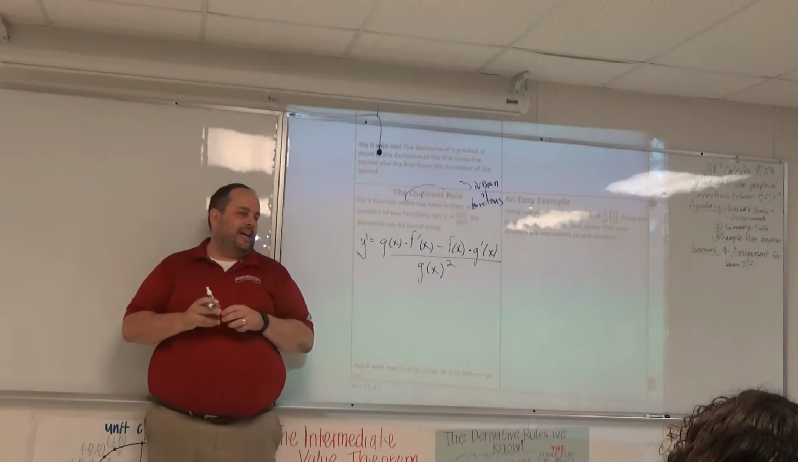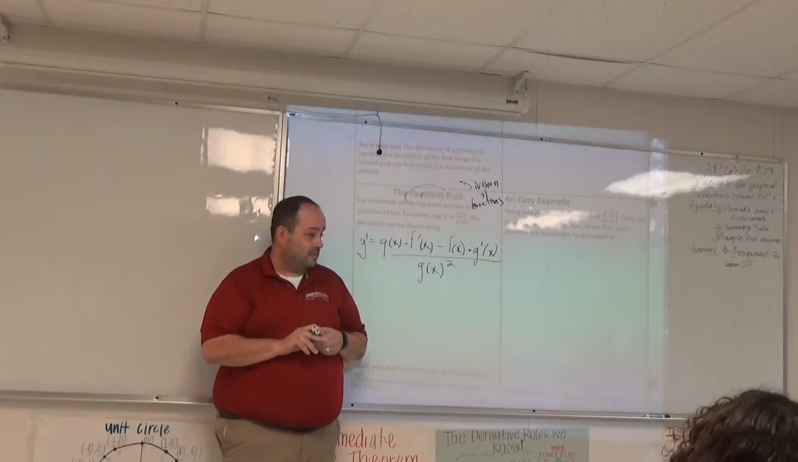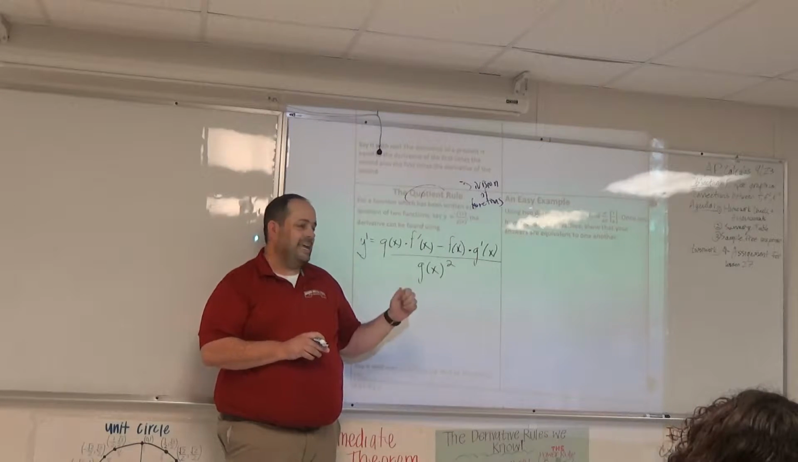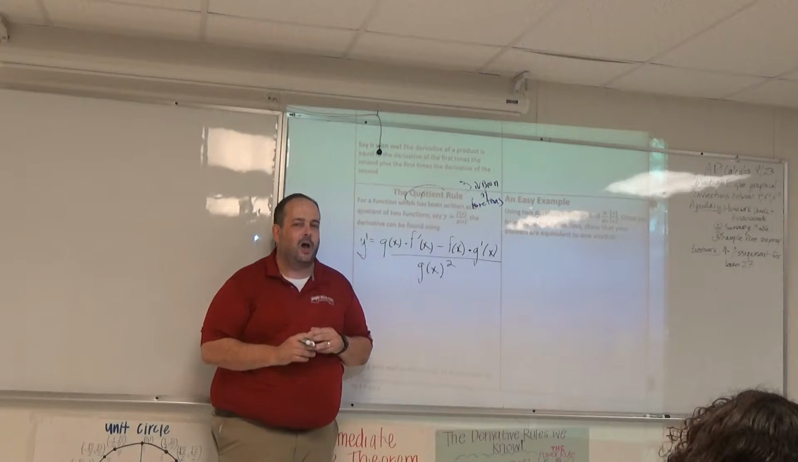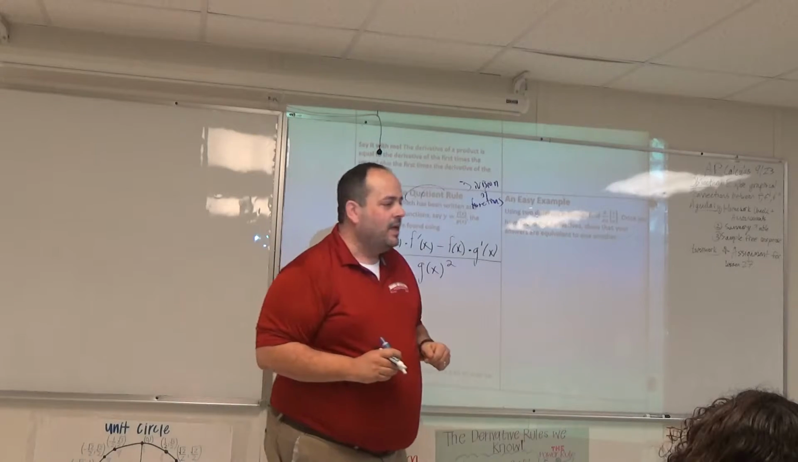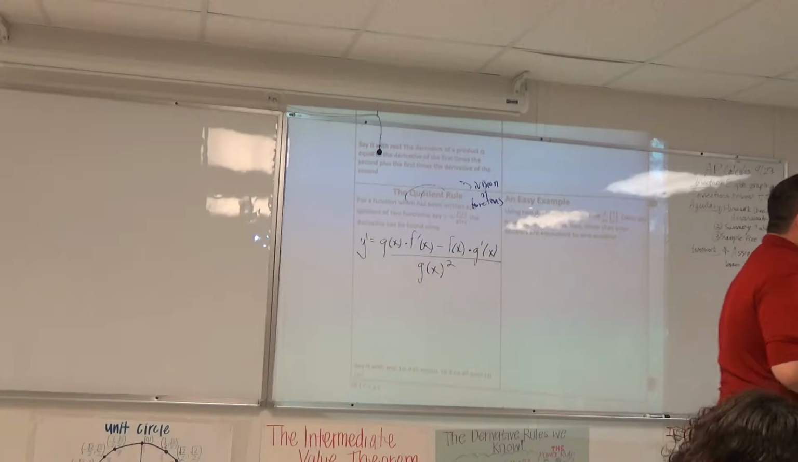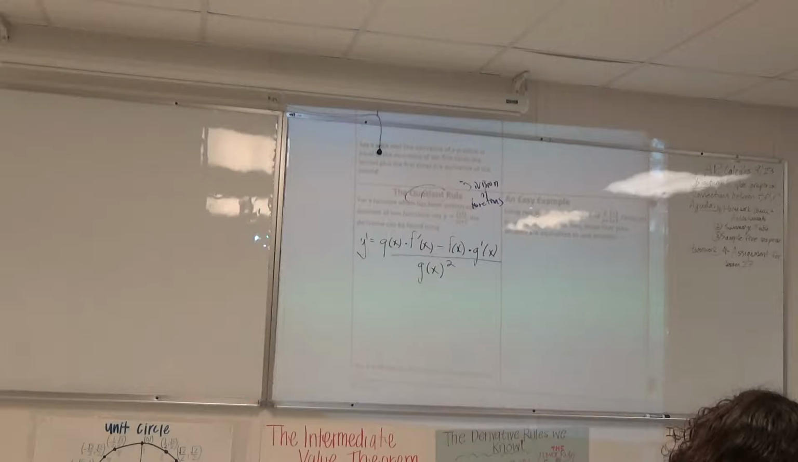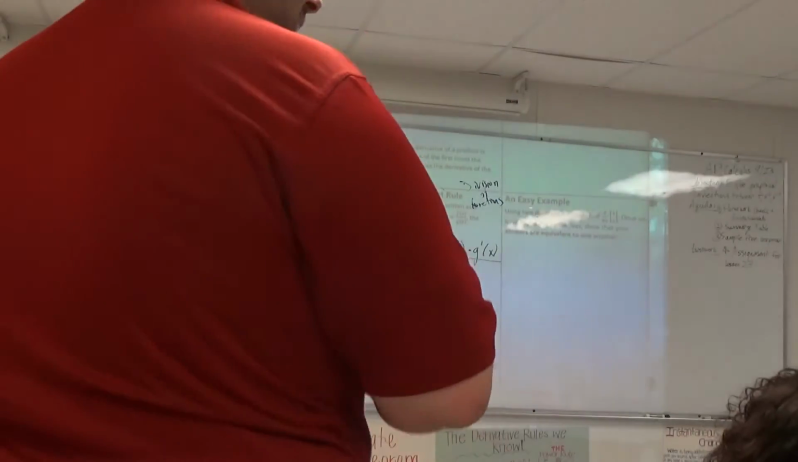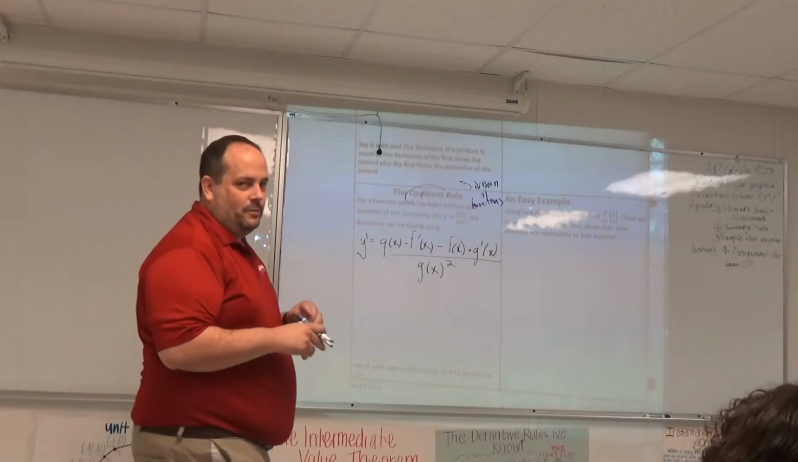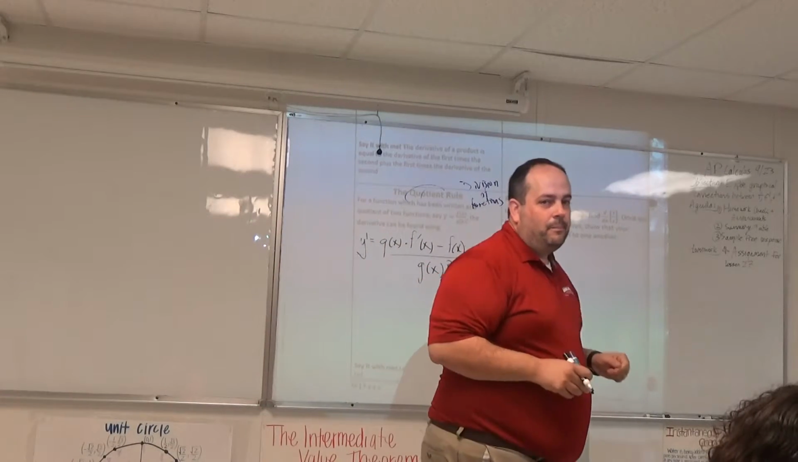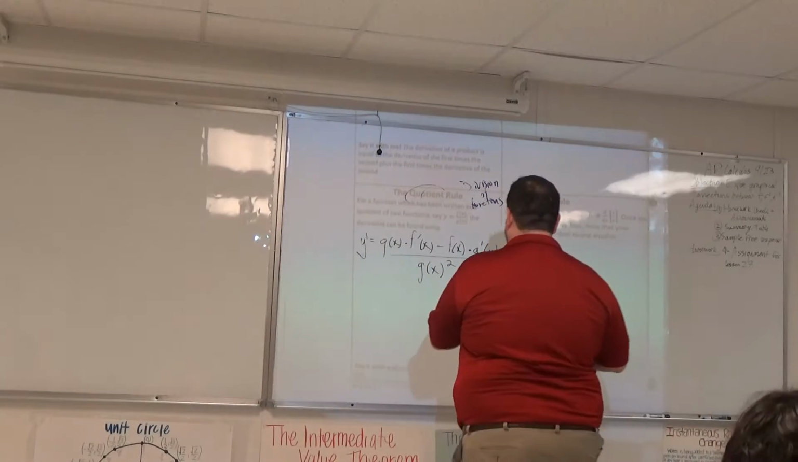A way that people like to remember the quotient rule, there's a little song. They say low, D high, minus high, D low, over low, low. Okay, one more time. Quotient rule: low D high minus high D low, over low, low. One more time. Quotient rule: low D high minus high D low, over low, low. Okay.